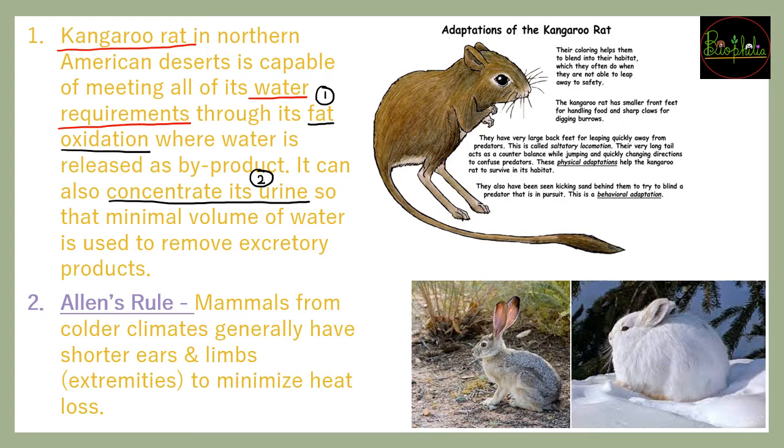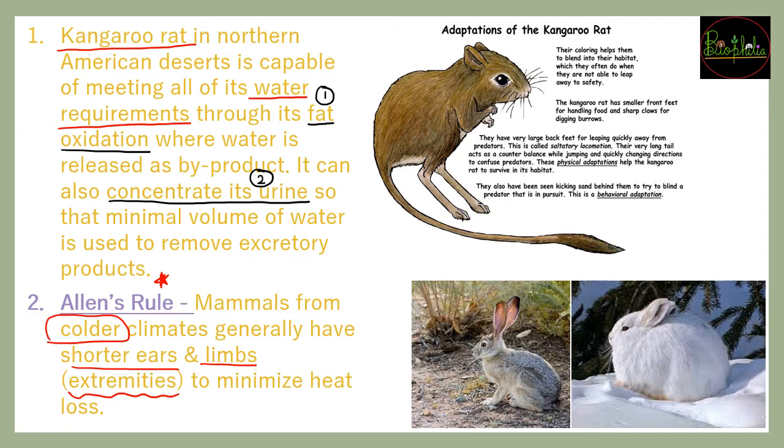अब एक बहुत important rule होता है that many a times in exams has been asked, that is about Allen's rule. Allen's rule जो होता है, it is stating that whoever are the mammals living in the colder climates, जहाँ पे ठंड ज़्यादा होती है वहाँ पे animals are going to have shorter ears and limbs. That means in a way उसकी जो extremities होंगी उसको छोटा रखना है, so that minimum heat loss has been observed. So that is going to be your generation से धीरे धीरे करके finally the organisms have been developed such a way that these have shorter ears and limbs.